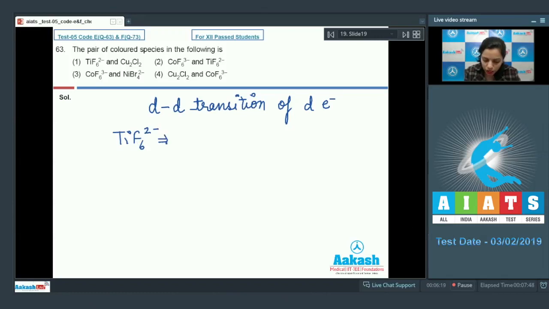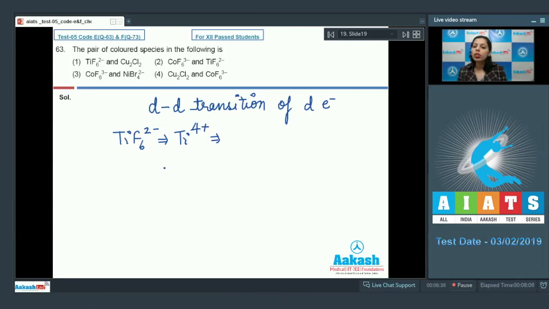Now again, if we talk about the first species, that is TiF6 2 negative. In this particular species, the transition element ion is present, that is Ti4 positive. It is present in 4 positive oxidation state. And what would be its configuration? That will decide whether d-d transition is there or not. It means if it contains unpaired d electron, then definitely it will show color.